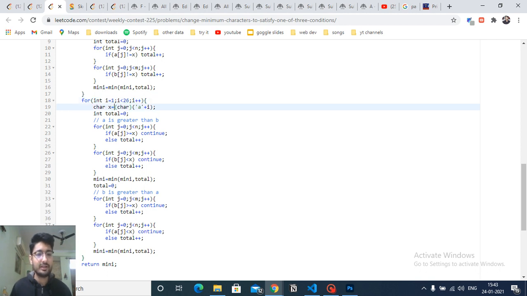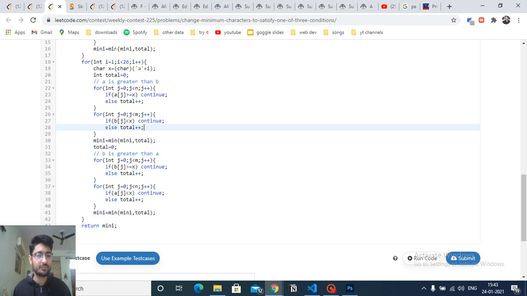Then for every character, okay, A is greater than B. Now try to make all the characters in A greater than or equal to this character X. If they are greater than or equal to X, which is fine, then okay. Else make it smaller, so make it total plus plus, because we have to change. And we have to do the reverse, because now we have to make all the characters in B less than X. If they are less than X, then obviously we are fine, we just continue. Else we have to change them, so total increment. And this is for A greater than B, with X as a threshold, and find out the minimum among them.